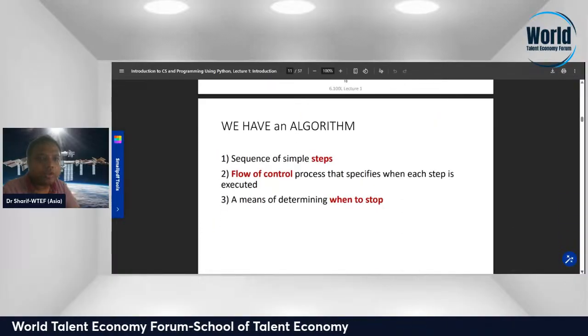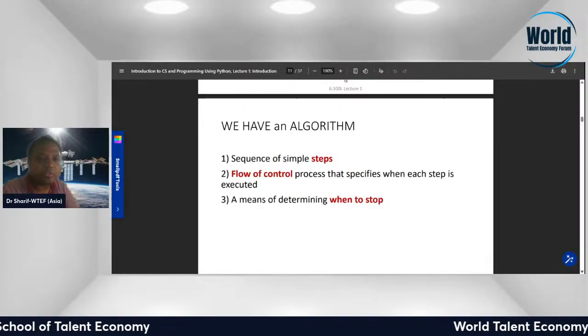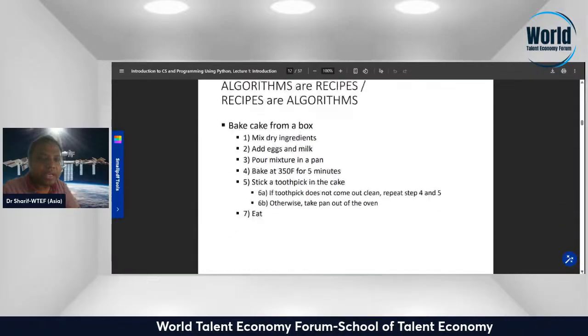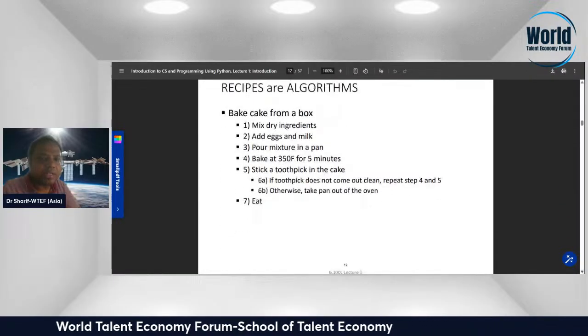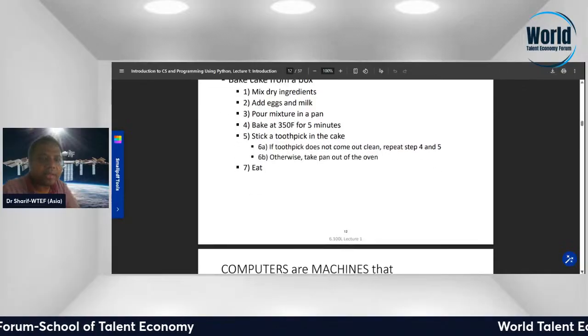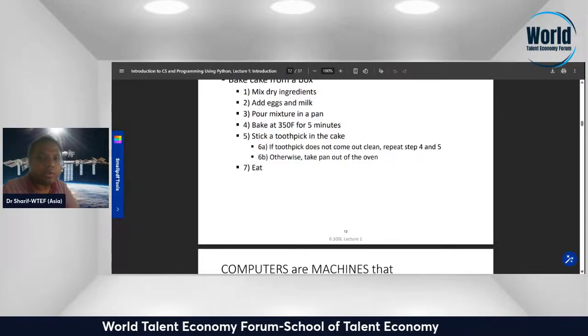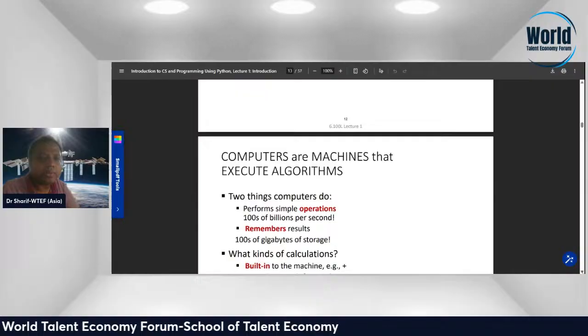We have an algorithm: a sequence of simple steps, a flow of control process that specifies when each step is executed, and a means of determining when to stop. Algorithm recipe: mix, dry ingredients, add eggs and milk, pour the mixture in a pan, bake at 350°F for 50 minutes. Stick a toothpick in the cake. If the toothpick does not come out clean, repeat steps 4 and 5, otherwise take the pan out of the oven.